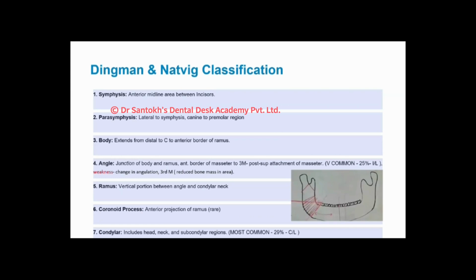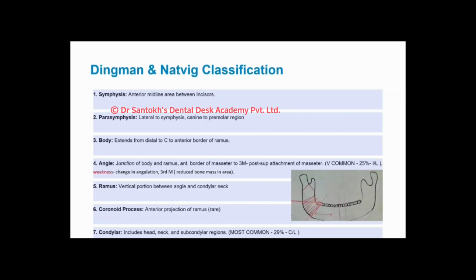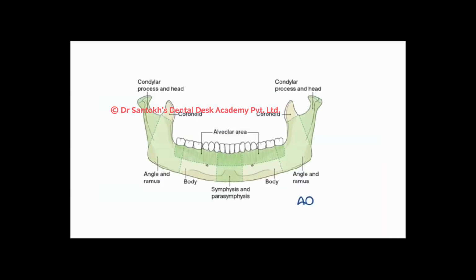The first and one of the easiest classifications for mandibular fractures is according to the location, which was given by Dingman and Natwig. The first area which they suggested was symphysis, where symphysis is the area between the incisors. You can see it here. Then there is something called parasymphysis, which is lateral to the symphysis, and it is generally the area from the canine to the premolar. So that is just beside or lateral to the symphysis.